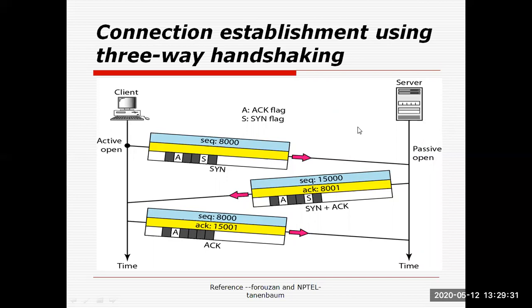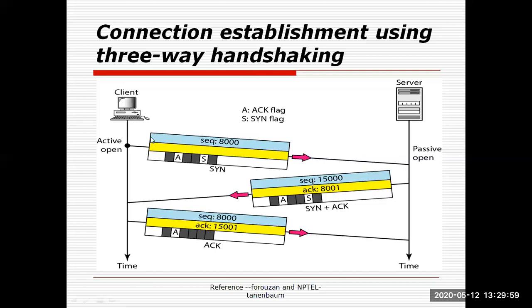So before the data transmission phase, we start with the connection establishment phase. In the TCP protocol, the first phase is the connection establishment phase, the second phase is the data communication phase, and the third phase is the connection termination phase. These three phases are considered a three-way handshaking mechanism. So a three-way handshaking mechanism is implemented in the TCP protocol.